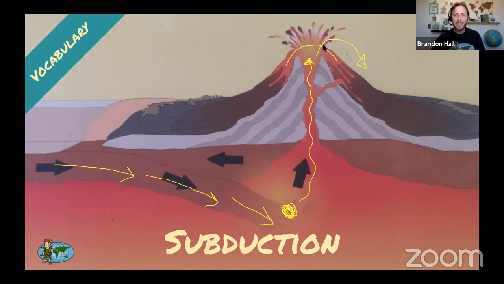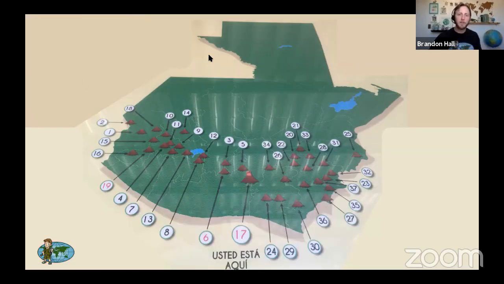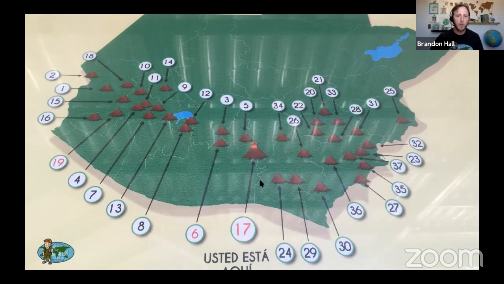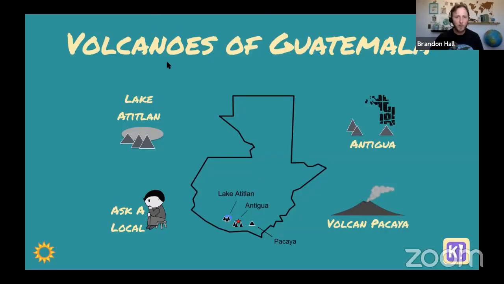Okay, so that is basically the process, the engine that is causing all of the volcanoes that we find in places like Alaska, Japan, Indonesia, and here in Guatemala, all around the Ring of Fire. And we have about 37 volcanoes in southern Guatemala, a lot for such a small country.